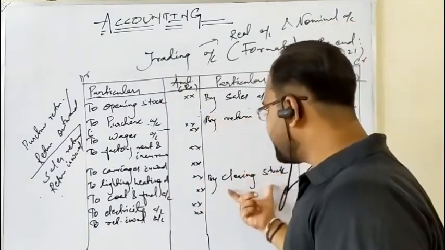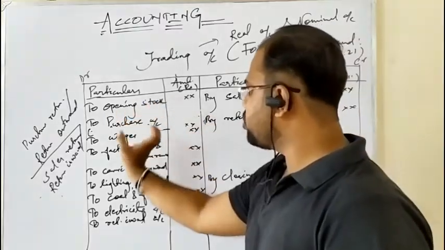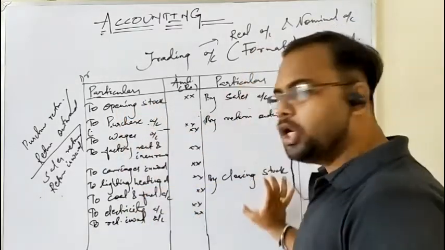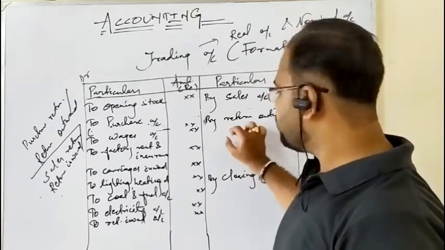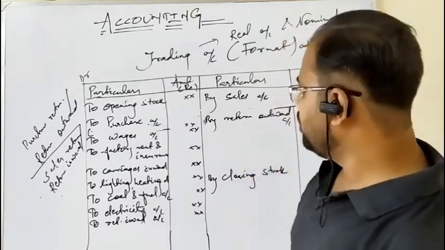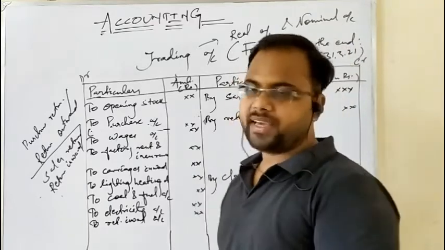I have written it by giving a separate gap to show that this is the opening stock and purchases, and after sales this is the closing stock. There is no rule about writing it in a separate space. You can write over here also. Now we start the trading account.